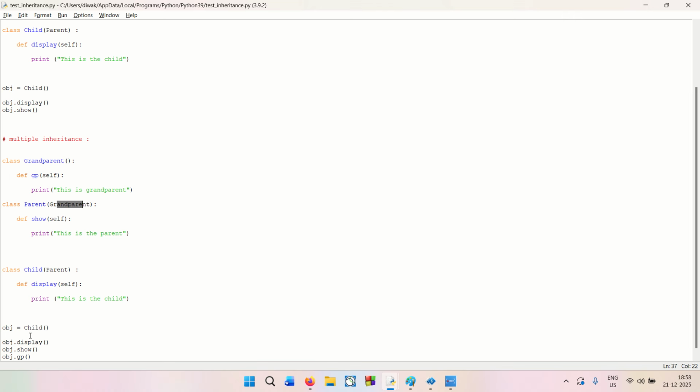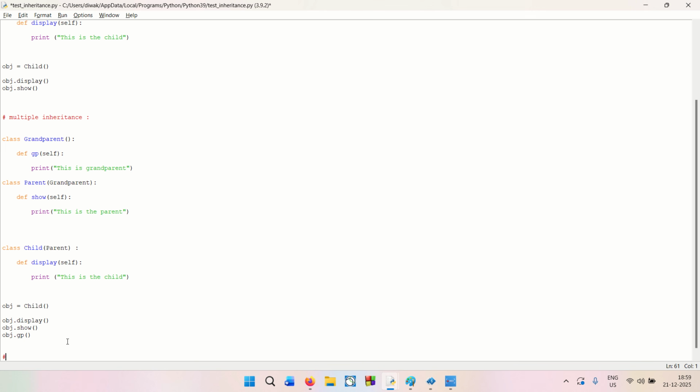So basically when we did obj.gp, it went to the child because the object is for the child. In the child it said, okay, I did not find it over here, I'm going to go over here. It went to the parent and did not find it in the parent also. So finally it went to the grandparent, and in the grandparent it found this function gp, right?